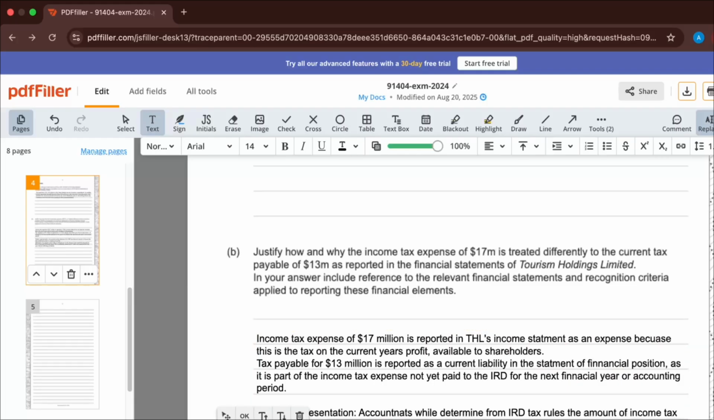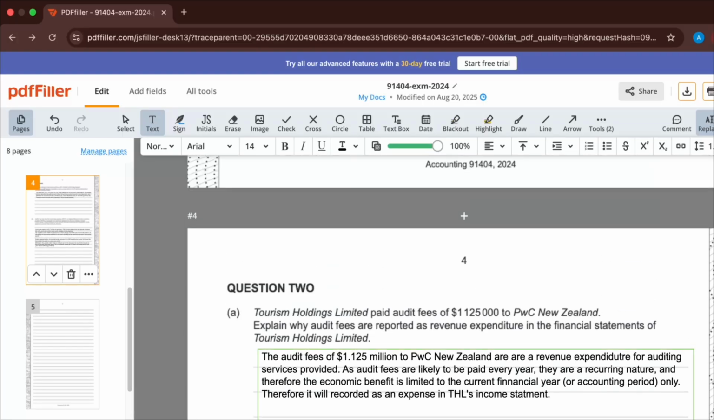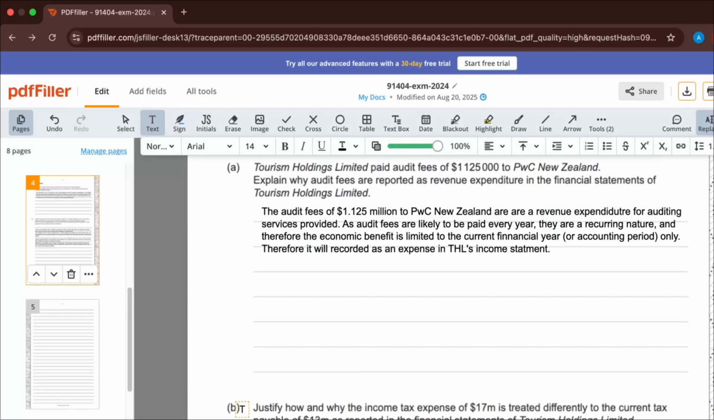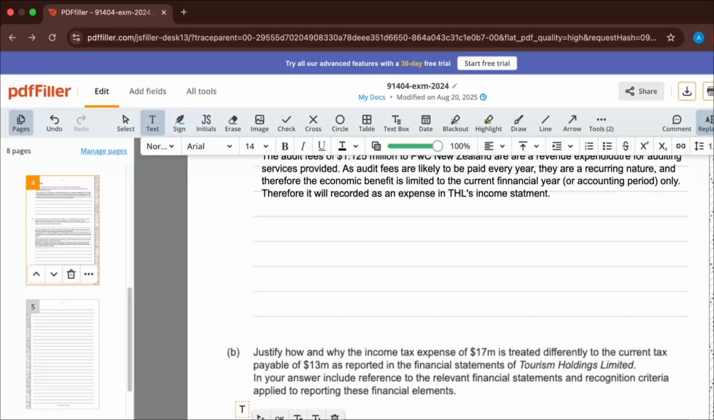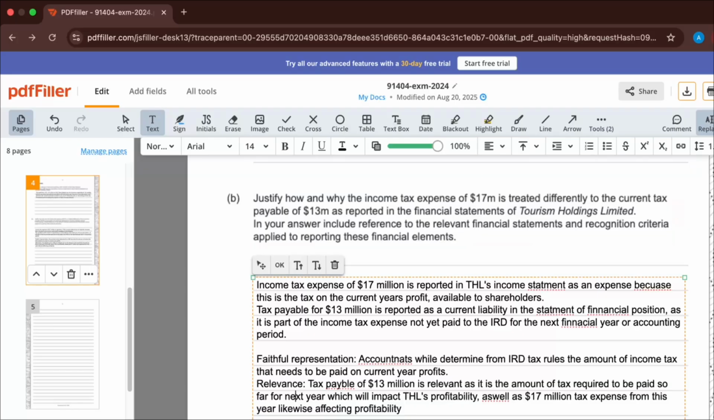Alrighty guys, so that's kind of what they're looking for. That's more than an E8. So out of these 5 areas, we've talked about why it's a liability, why it's an expense, faithful representation, relevance, those 4, as well as this up here. That's kind of 5 things. You need 3 to get an E8 or 2 to get an E7. So this is quite a straightforward, simple question. Definitely easy to pick up some marks on. We'll move on to question 3 now.